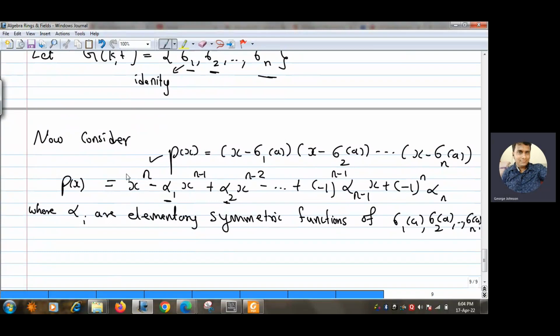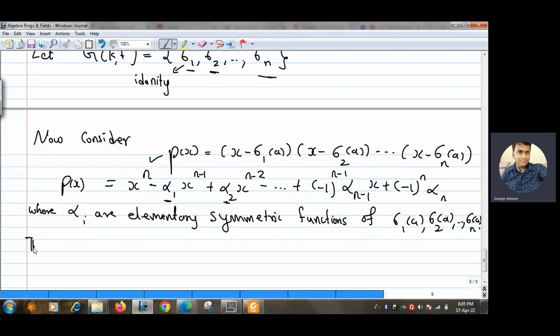There we were taking elements of H as sigma 1, sigma 2 up to sigma h, and we proved that sigma i of alpha j is the same as alpha j. We discussed everything in detail in that theorem. So using a similar argument, here we are taking H as G(K/F), that is sigma 1, sigma 2 up to sigma n, but the properties are the same. So exactly the same thing is true here also.